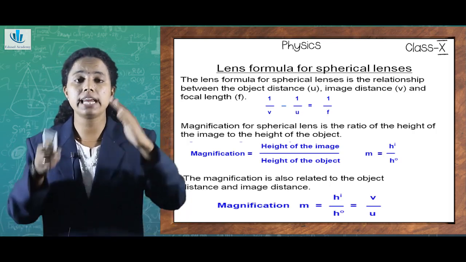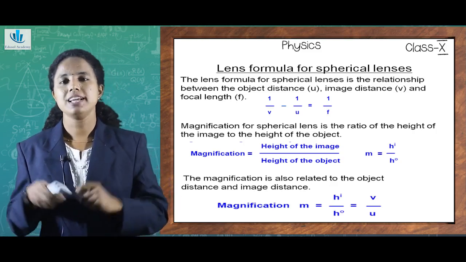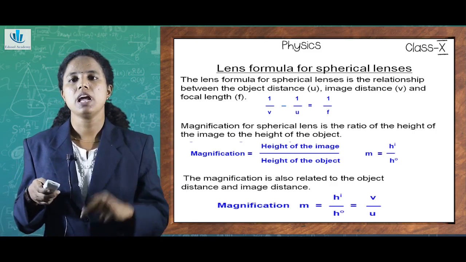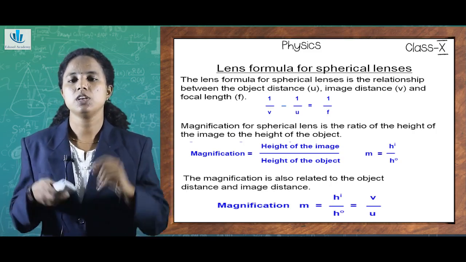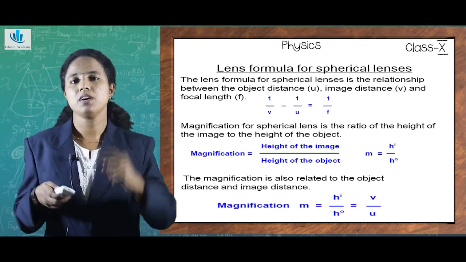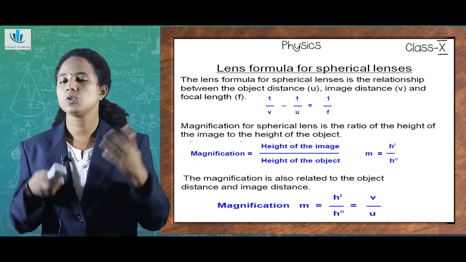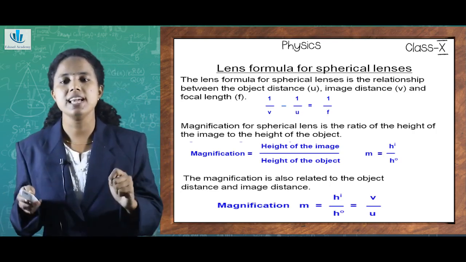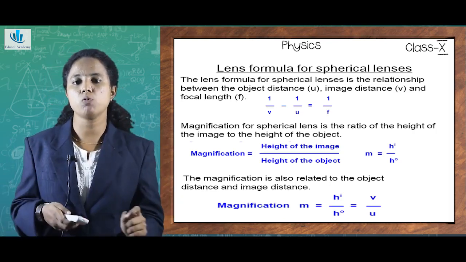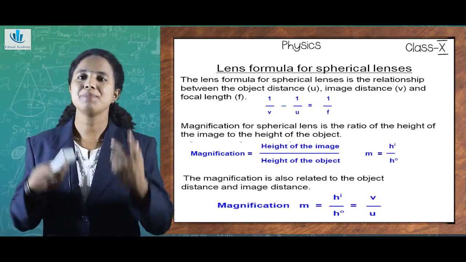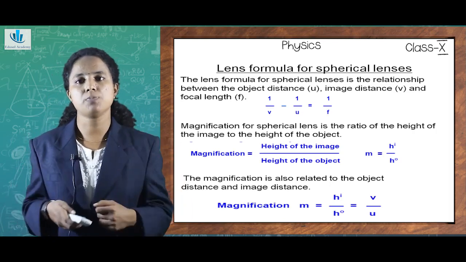If it has a magnitude greater than 1, then the image is larger than the object. It's obvious that if you take the ratio, if m is greater than 1, then you must infer from the ratio that the image is always larger than the object. So what would be in the other case? If m is less than 1, that is, magnification m has a magnitude less than 1, what does that mean? The image is smaller than the object, just the other case of the first point.